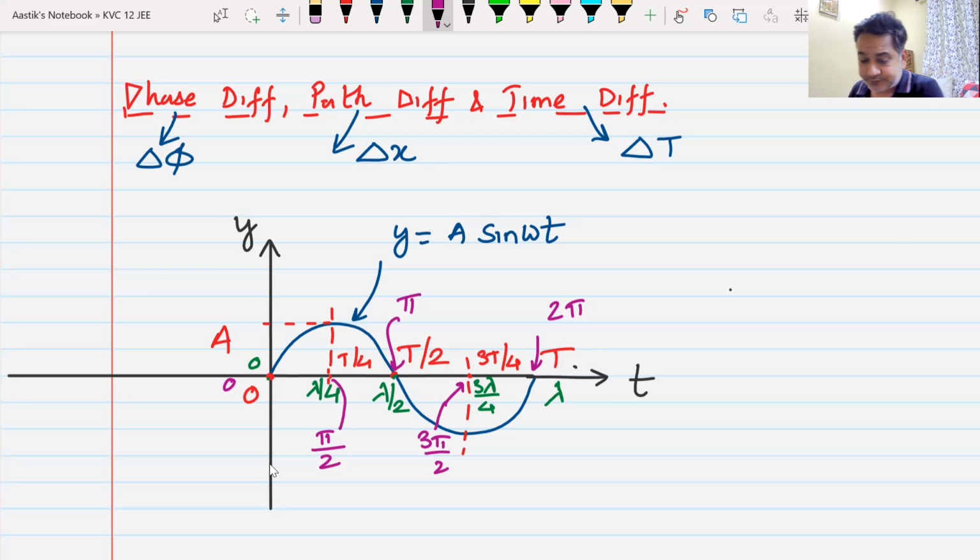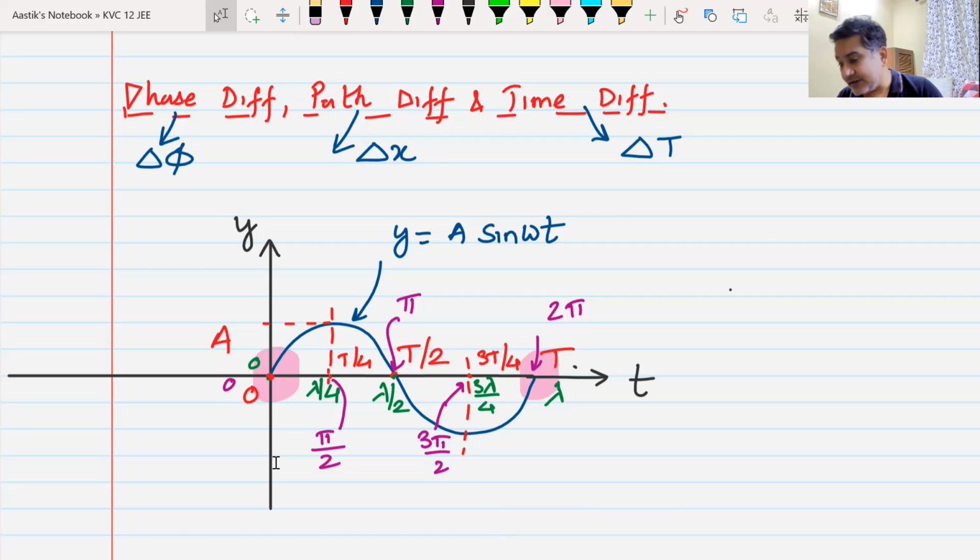Now we can see, and that we'll discuss in the next class, between this pink point and this point, the angle changes by 2 pi. But time changes by T, and path or length changes by lambda.